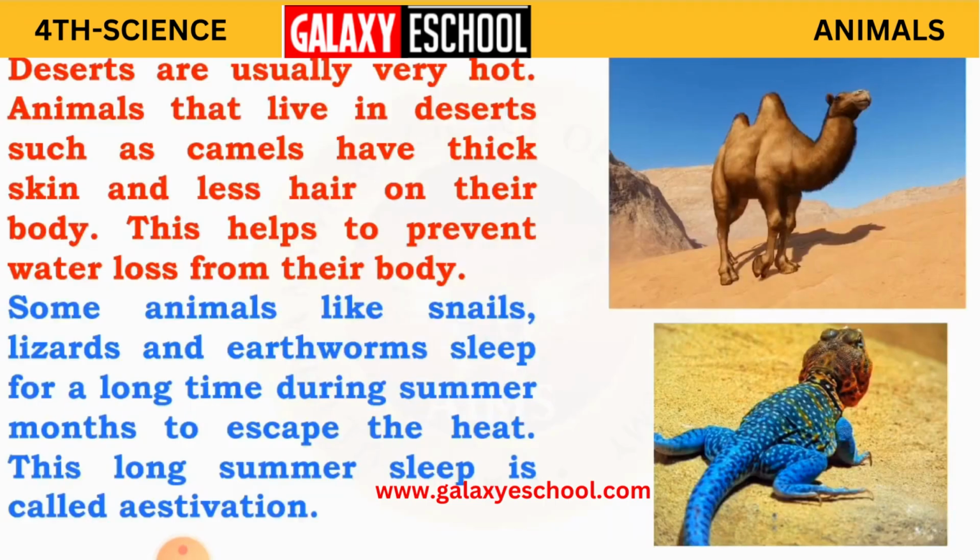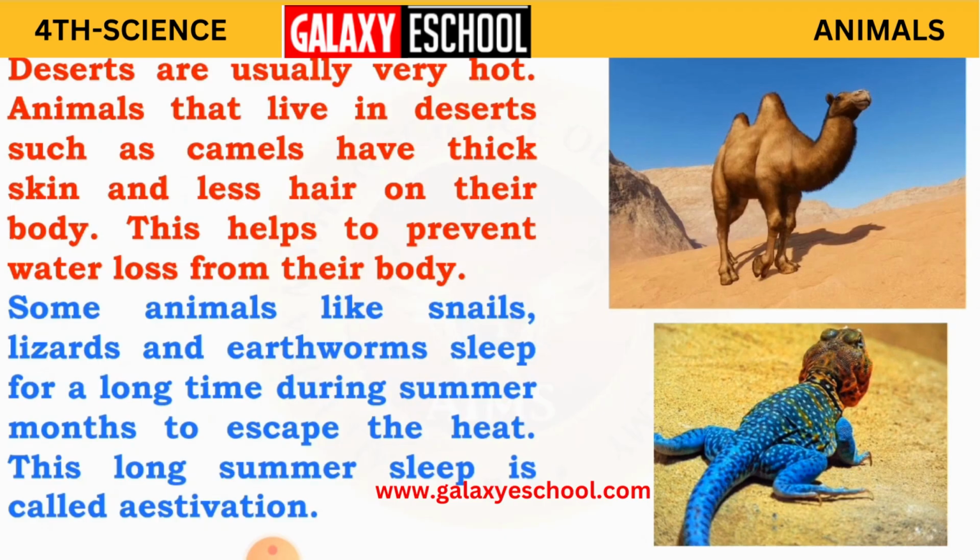Now, deserts are usually very hot. Animals that live in deserts such as camels have thick skin and less hair on their body. This helps to prevent water loss from their body. See, children, here we are learning about the animals which live in deserts. How is the weather in desert? How is the atmosphere and the environment? It is very hot. Deserts are very hot. Why? Because there is little source of water and very scarce rainfall.